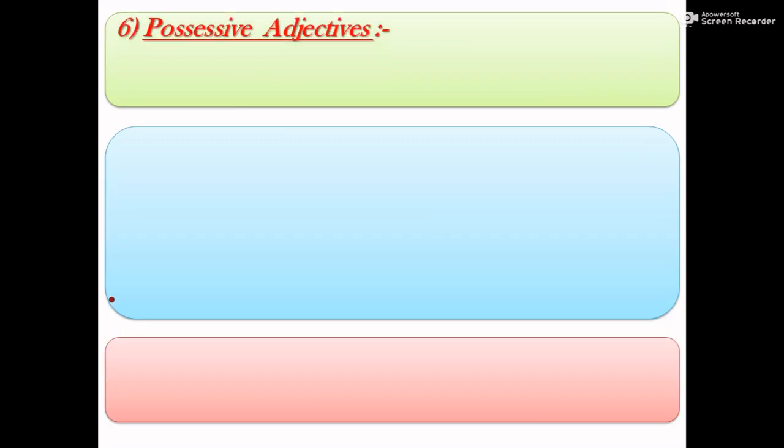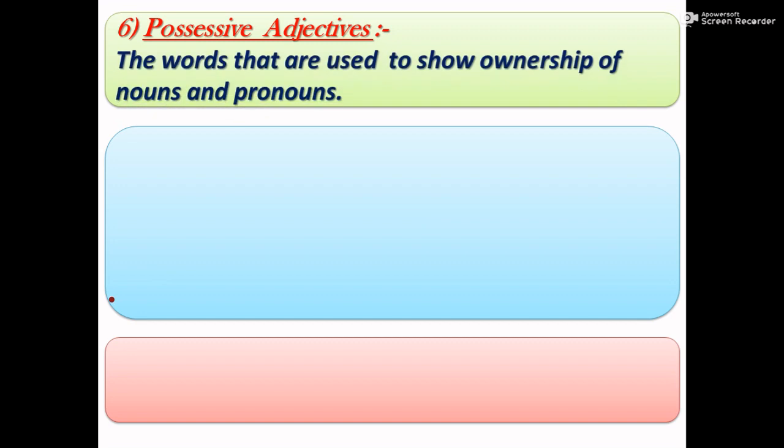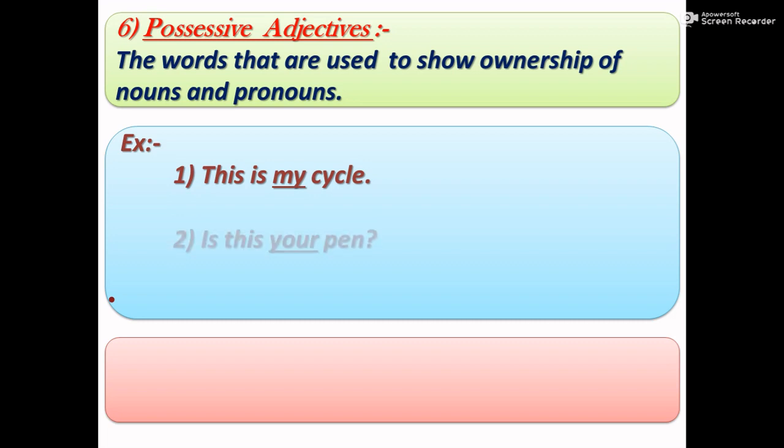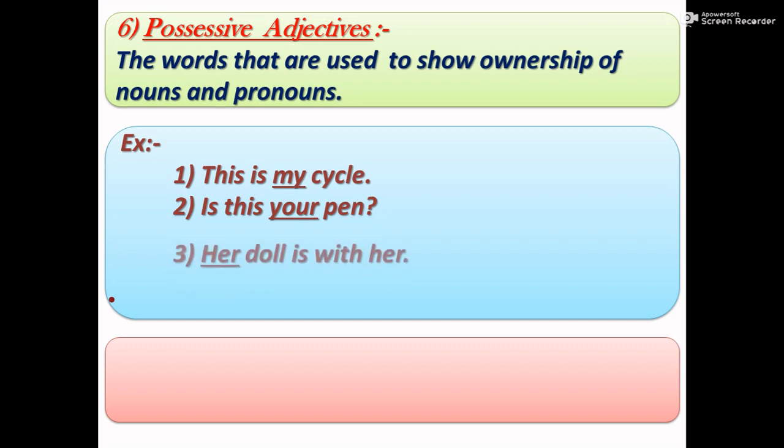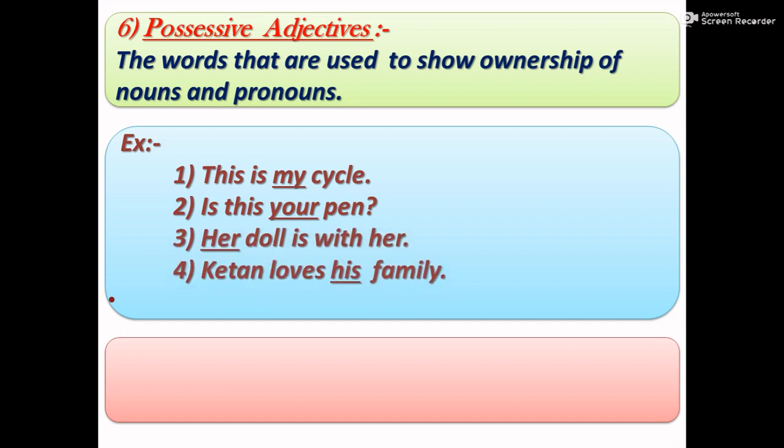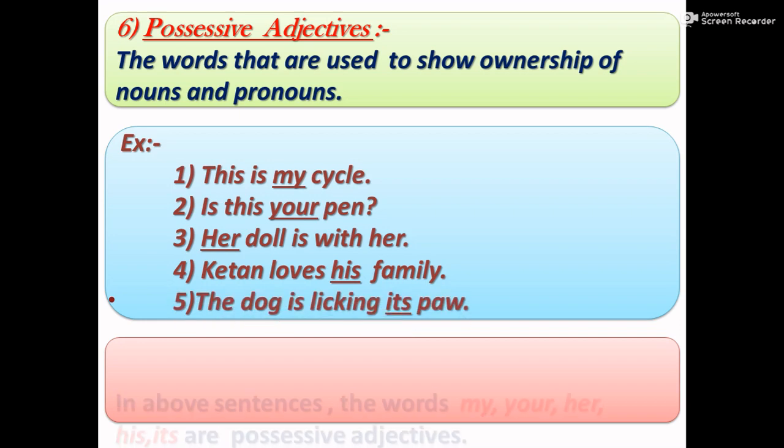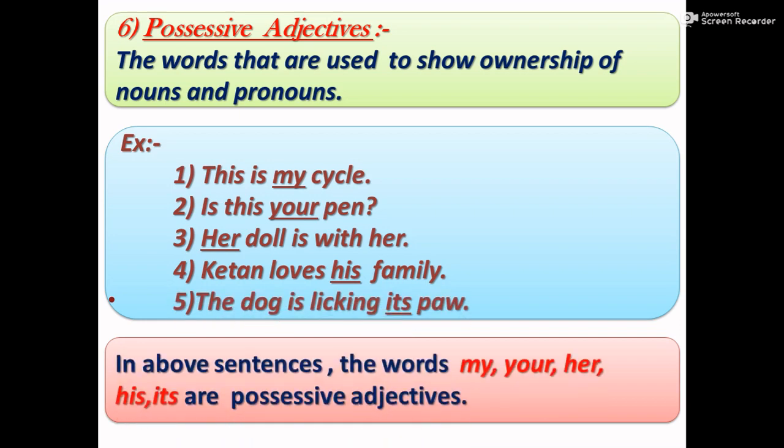The last type of adjective, possessive adjectives. The words that are used to show ownership of a noun or pronoun are called possessive adjectives. For example, this is my cycle. Here my shows possession. Second, is this your pen? Her doll is with her. Ketan loves his family. The dog is licking its paw. In the above sentences, the words my, your, her, his, its are possessive adjectives.